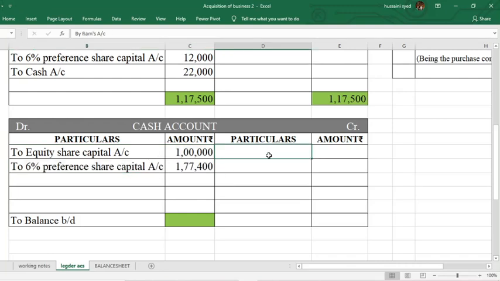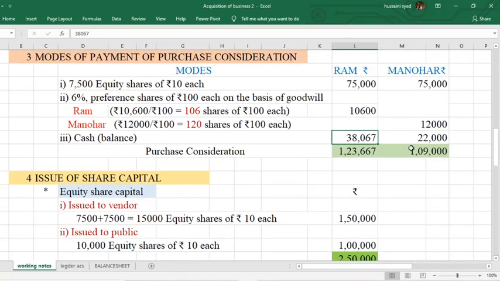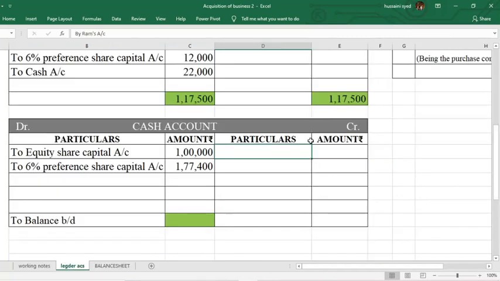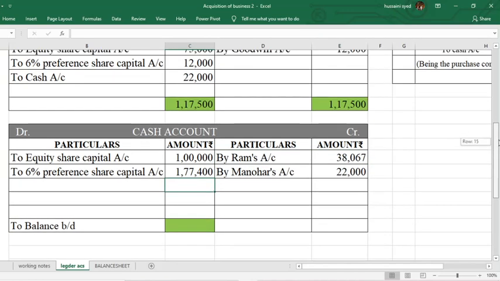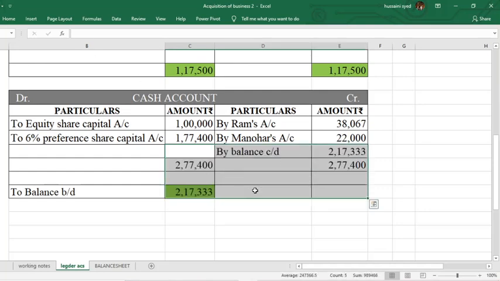Then do we have any cash payments? The company has paid the purchase consideration in the form of cash. Then balance the account. This balance has to be shown in the balance sheet.